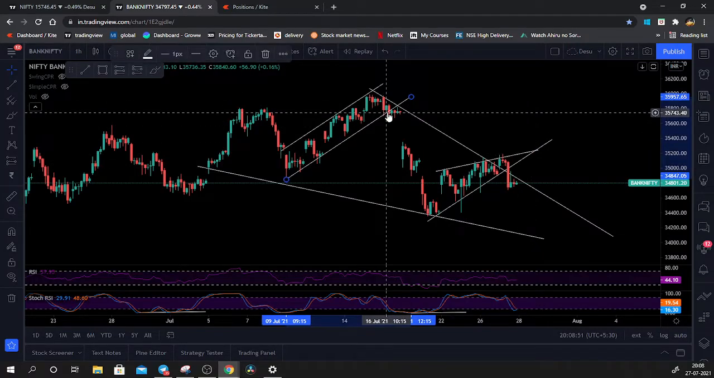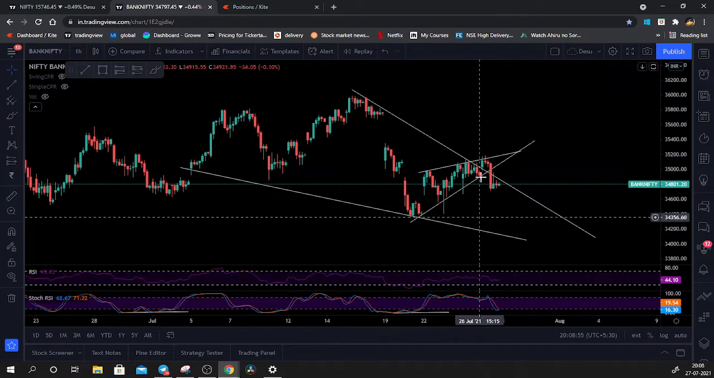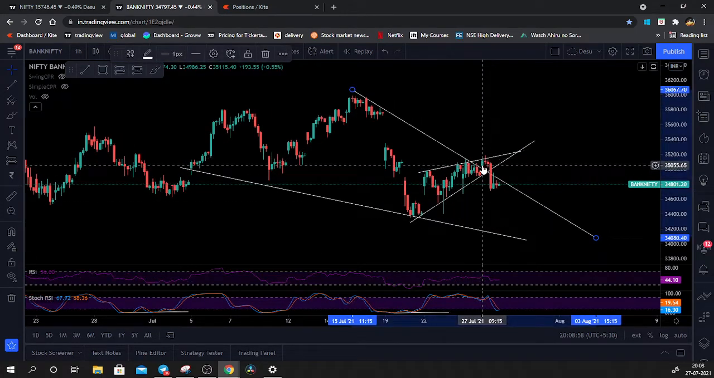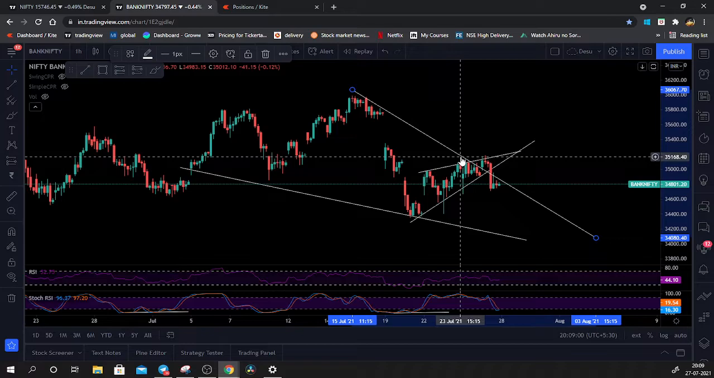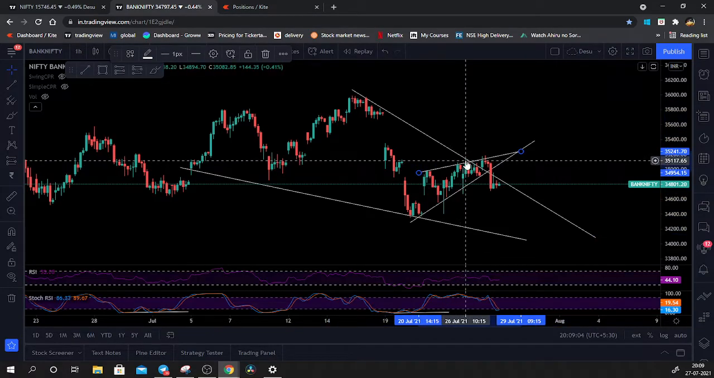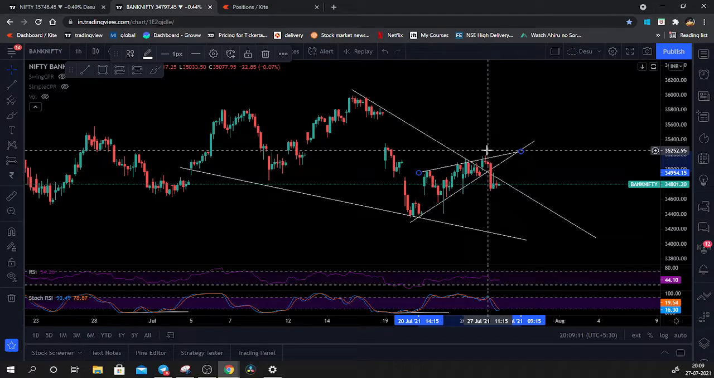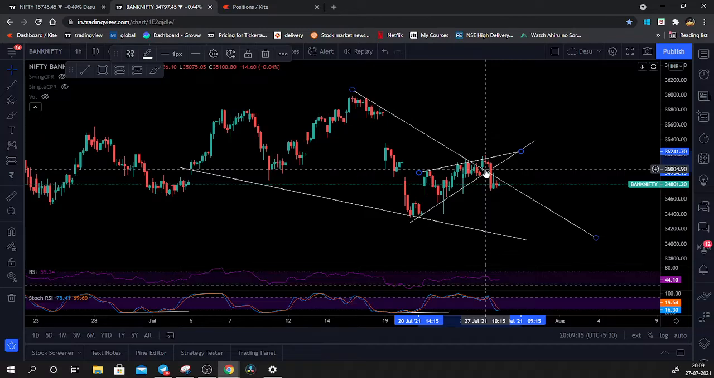For example, if we would have thought that this is the bigger pattern over here, and it had opened gap up and broken above the resistance line of the bigger pattern, but the smaller pattern's resistance line was not broken on the upside, that is why we have to respect this and only buy after this trend line is broken on the upside. And if we would have bought right over here, we would have been in a big loss.